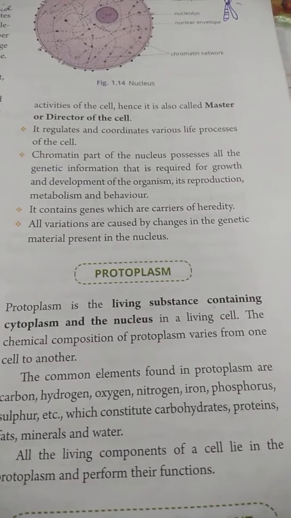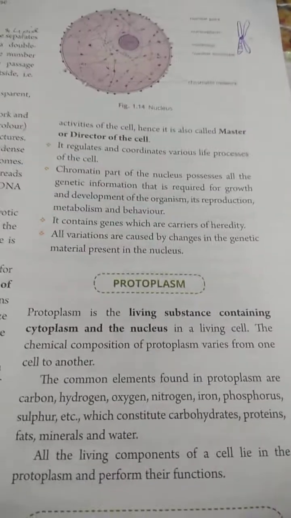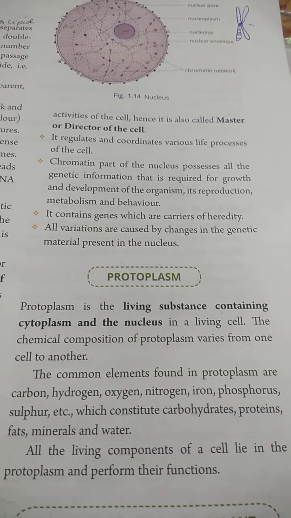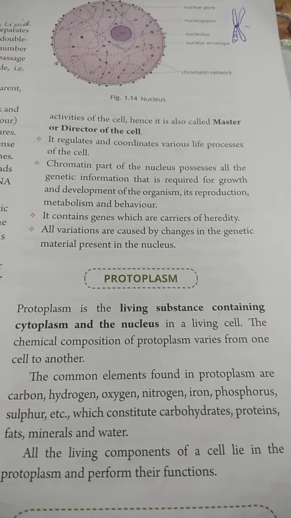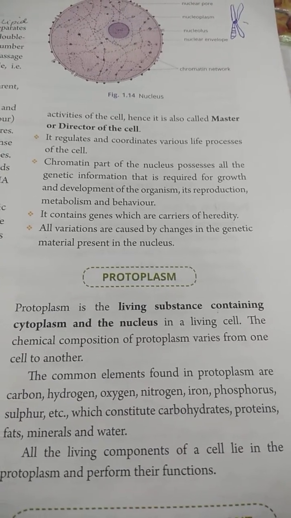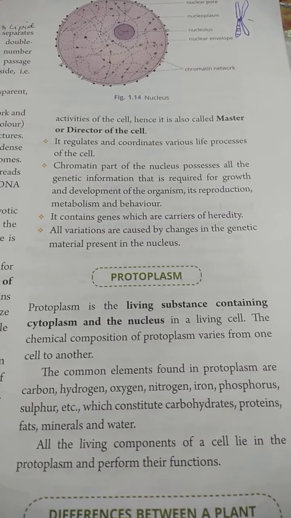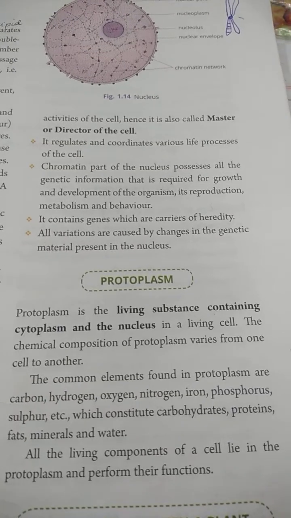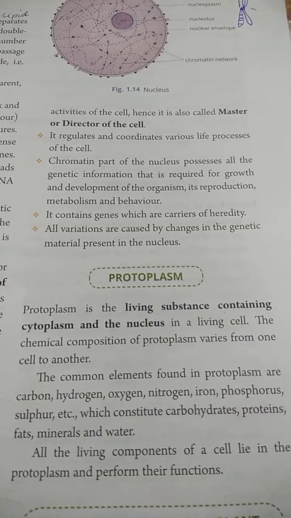The common elements found in protoplasm are carbon, hydrogen, oxygen, nitrogen, iron, phosphorus, sulfur, etc., which help to form carbohydrate, protein, fat, mineral and water. So all the living components of the cell are found in the protoplasm, which performs the different life processes of the cell.